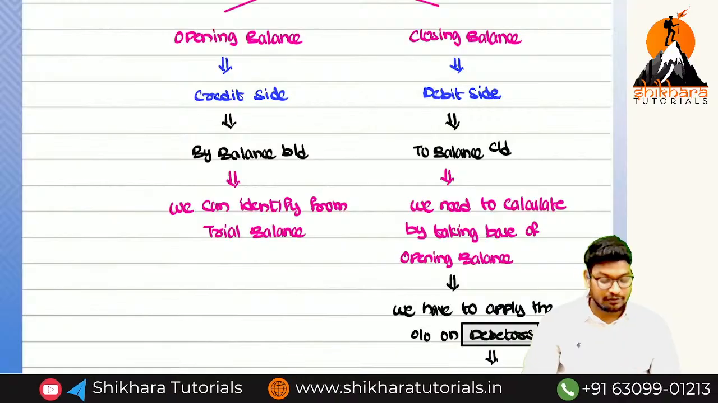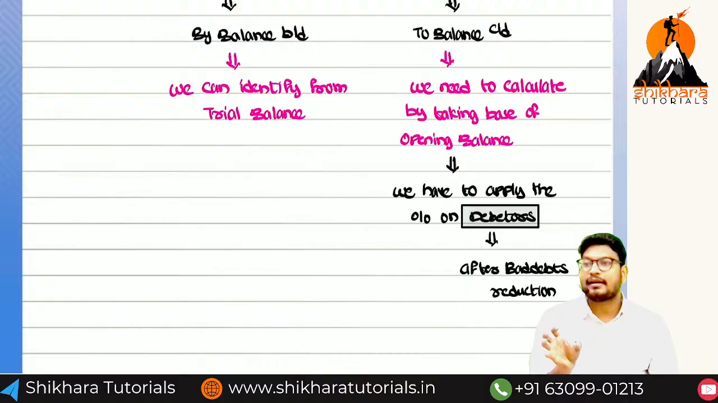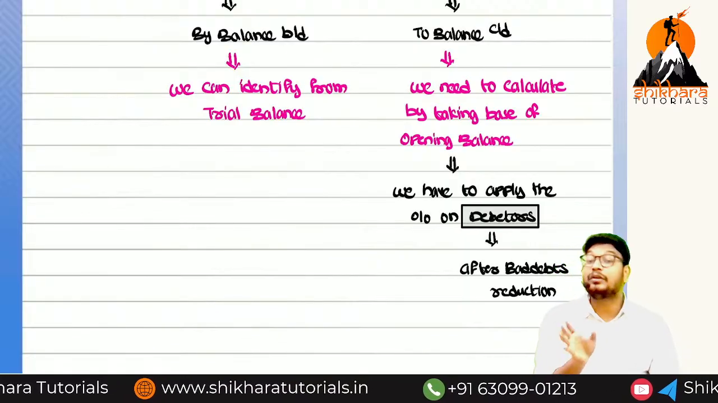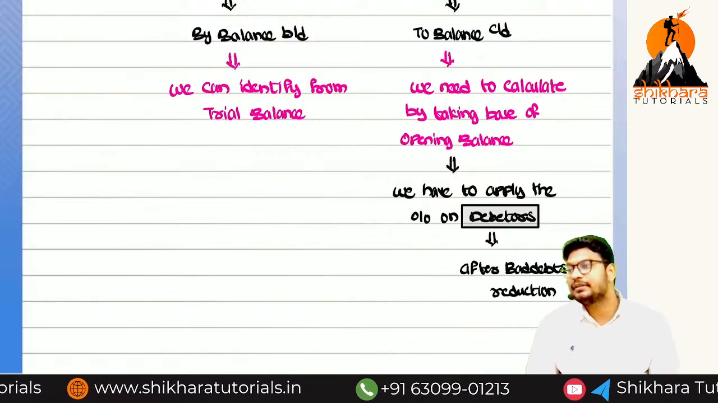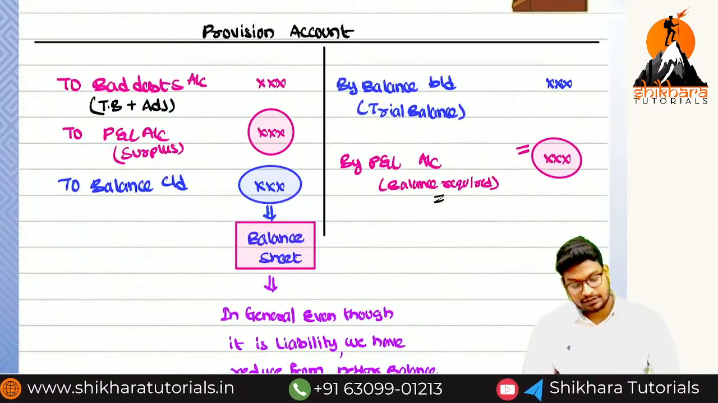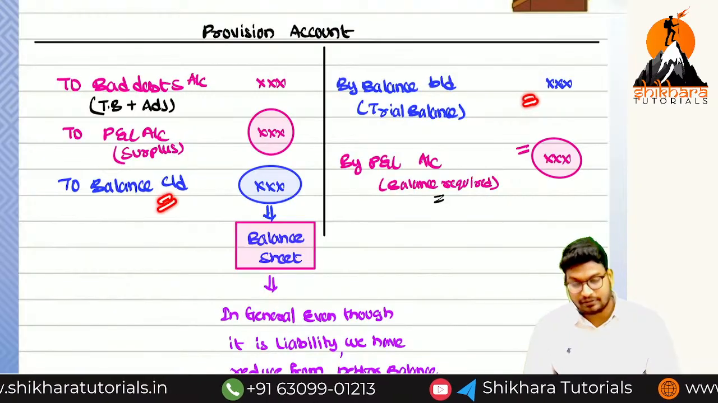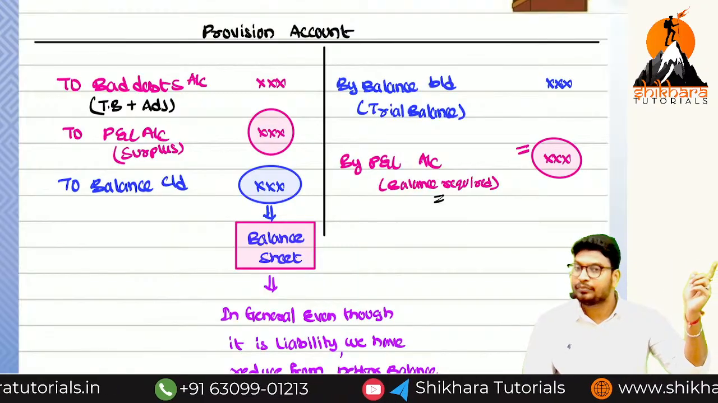We have to apply the percentage on the debtors, after reducing the bad debts, not before. The bad debts are already reduced, so no need to reduce again. Then we see the provision account: the opening balance is on the credit side and the closing balance on the debit side. Then bad debts should be transferred to which account? Provision account.